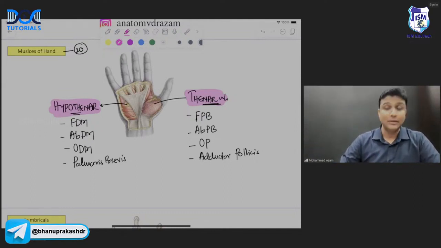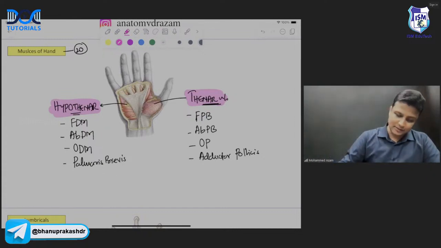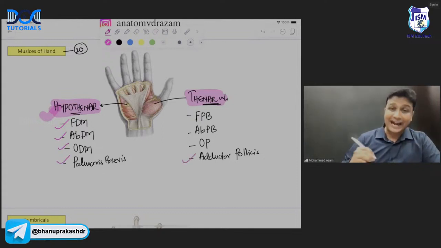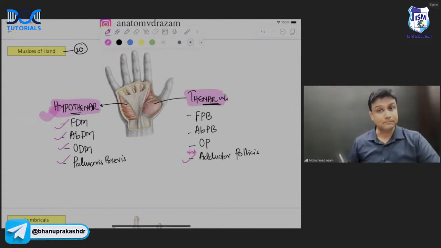Now I hope you all know that all the 20 muscles in the hand will be supplied by the ulnar nerve and the median nerve, sir. Out of all the 20 muscles, remember, the ulnar nerve will be supplying all your hypothenar muscles, as well as the adductor pollicis. Very much important for your exam, sir.